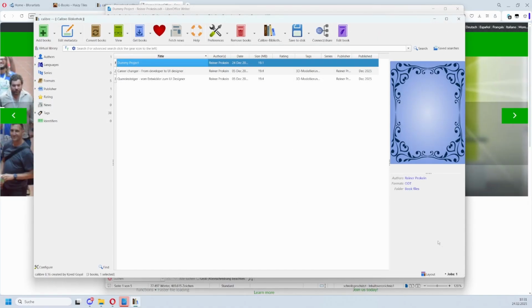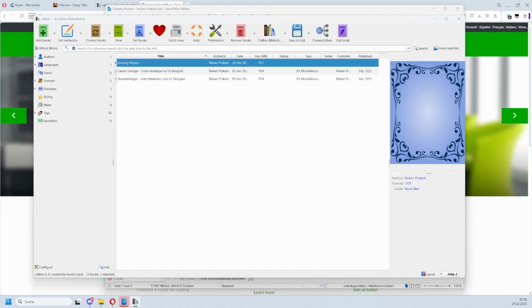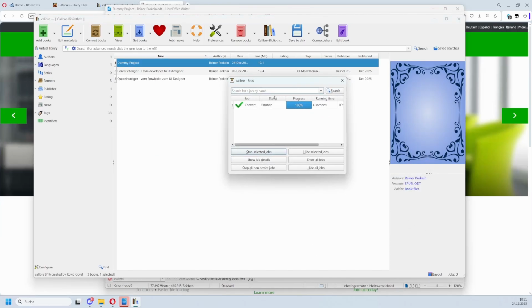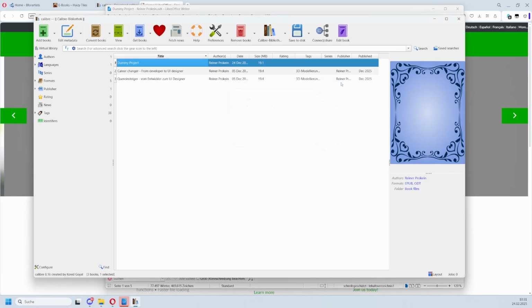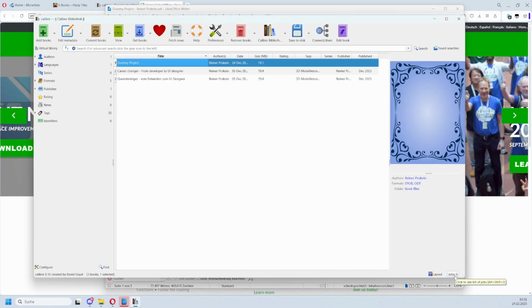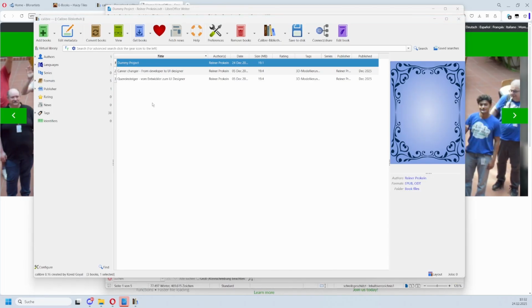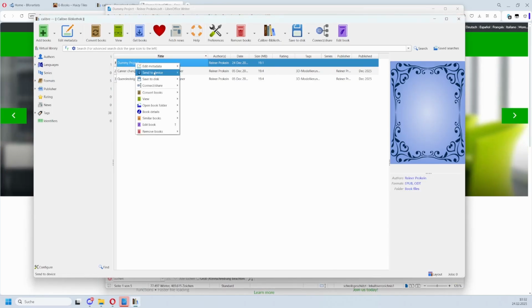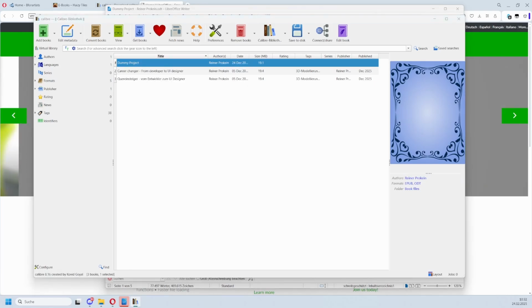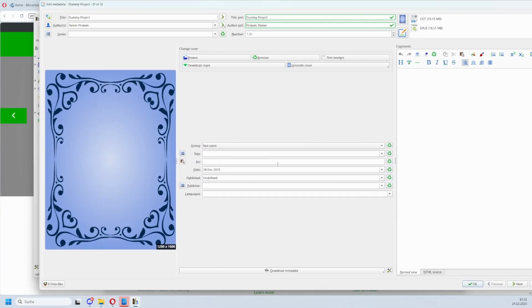First step done. We have here jobs. And jobs means Calibre is busy doing something. So when it starts to blink here, down right, then it is working. Now let's go to edit metadata individually. And here we add now all the things that we need. A cover, of course. This is browse.